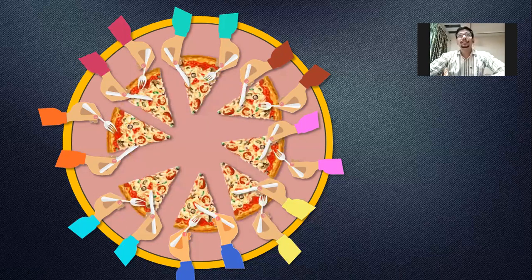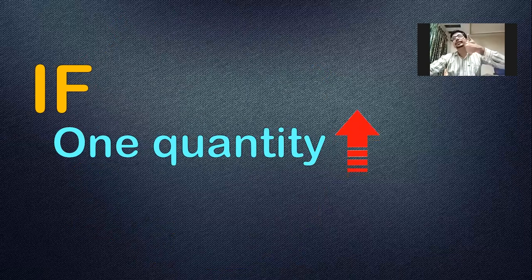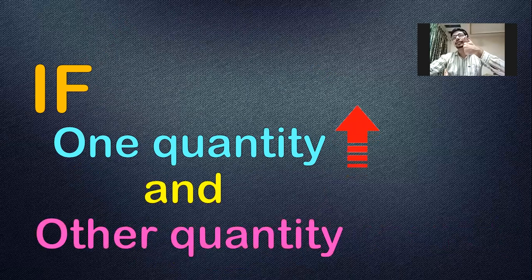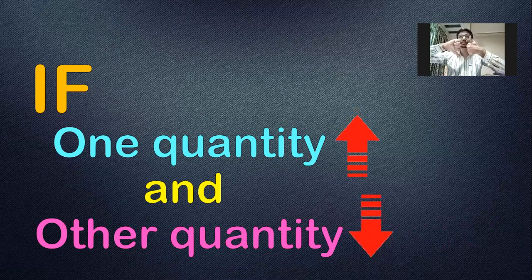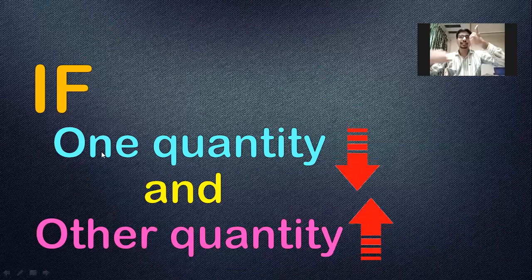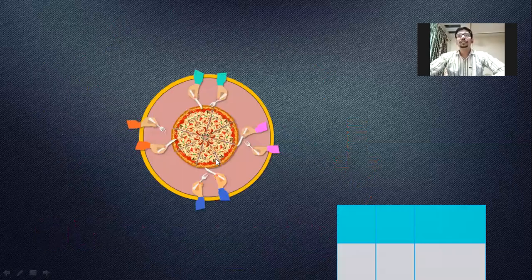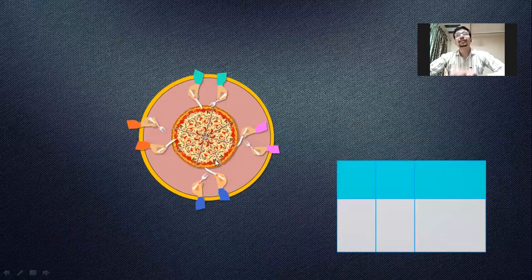So keeping that in mind, we understand that if the first quantity increases like this, and the other quantity goes on decreasing at some rate, such kind of behavior, or the opposite behavior, that is the first quantity decreases and the second one goes on increasing. This can also happen. So you can easily understand this behavior, increase-decrease or decrease-increase. This kind of behavior can be found in inverse variation. But how would you confirm? How will we know? Yes, this is a question on inverse variation.